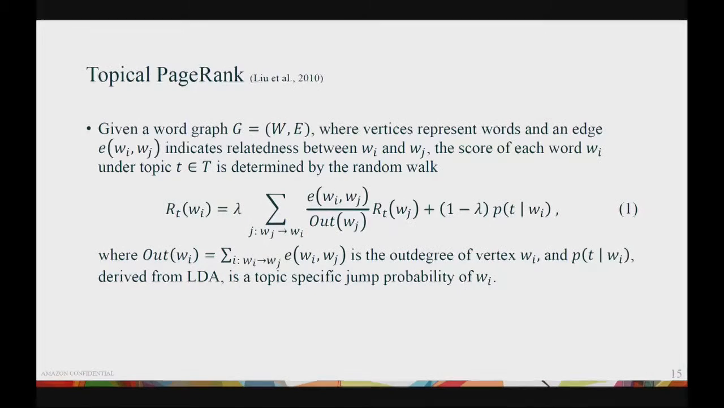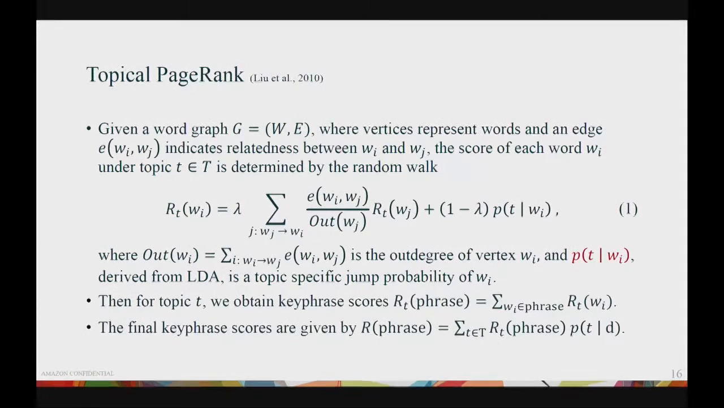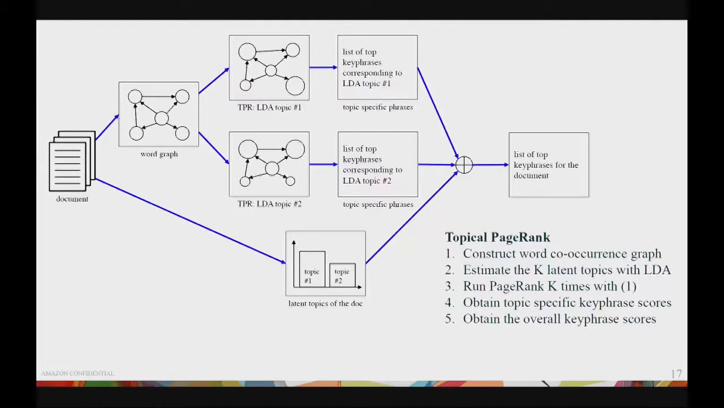Now we run this random walk. After the random walk has converged, for topic T, we obtain a topic-specific keyphrase score by summing up all these word scores. And finally, we obtain the final keyphrase score by aggregating all these scores from the K topics. Put everything graphically, this is what topical PageRank does. It first constructs a word graph using the co-occurrence statistics, and then we run LDA to estimate the K latent topics.